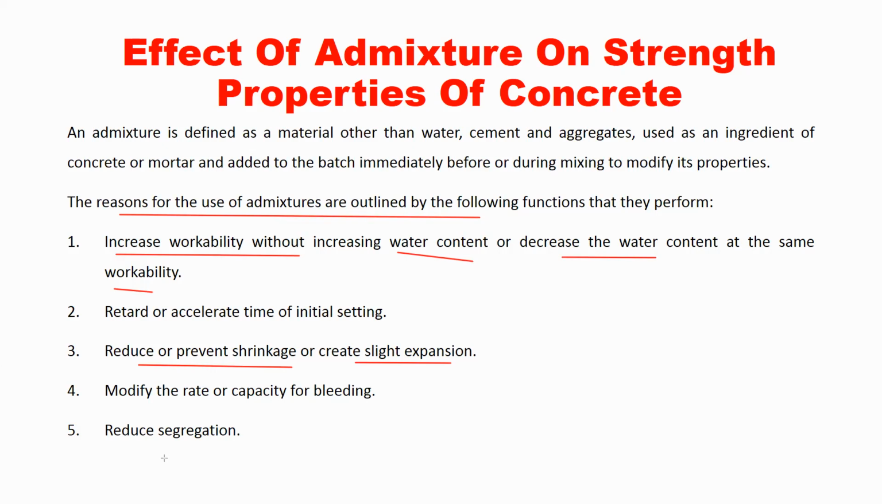Next is reduce shrinkage, reduce segregation. We can reduce the segregation, which we have also studied, right? Segregation is nothing but separation of ingredients from the uniform concrete. If your concrete segregates, the coarse aggregates are settling down at the bottom because of vibration, or suppose your cement paste is going to the top, right? So here the ingredients are getting separated from others, so that is called segregation. This also can be avoided with the help of admixture.